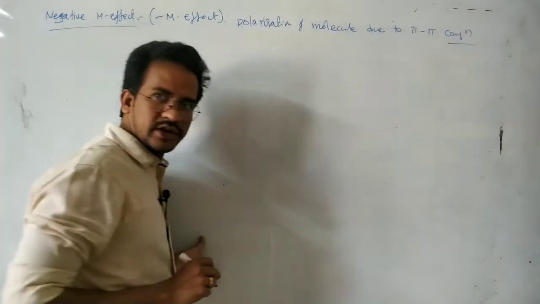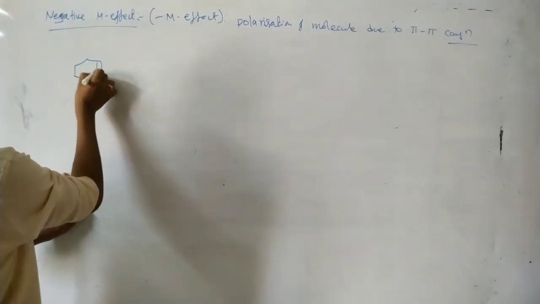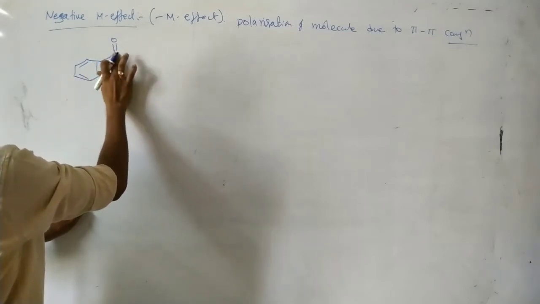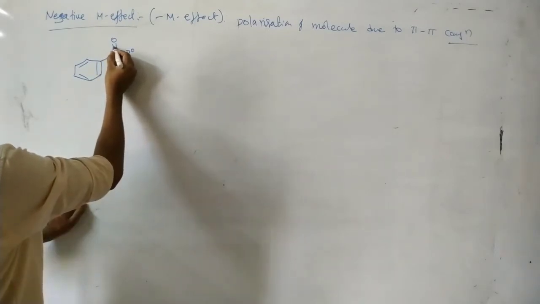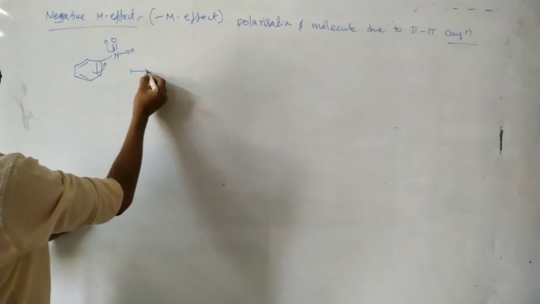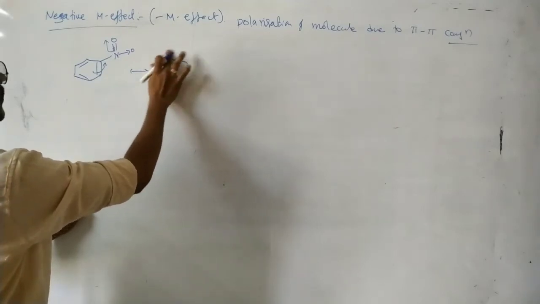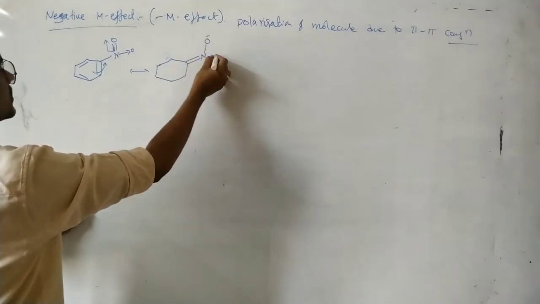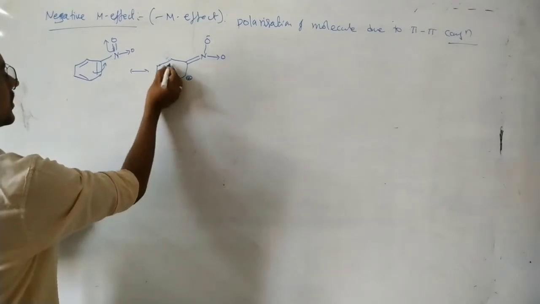You see the pi bond, the double bond N=O. So this oxygen is more electronegative and attracts the electrons. So nitrogen here, O minus, this one oxygen. So here a plus, here a pi bond.